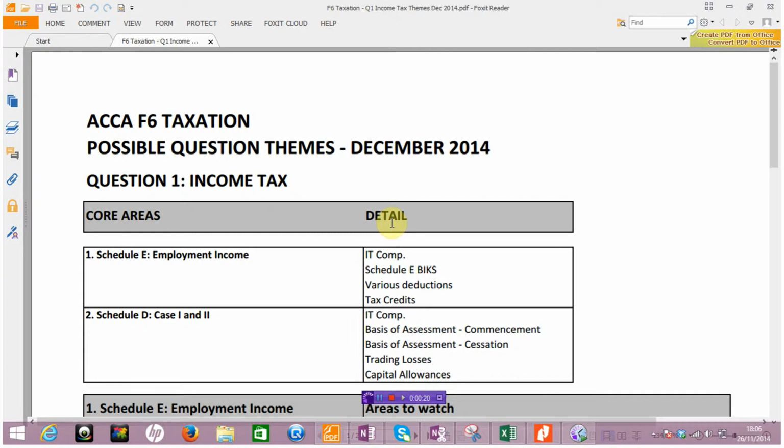And really what's come up in the past, and perhaps a worst case scenario question covering each of the 4 main tax heads. We're going to start with question 1, the income tax question.